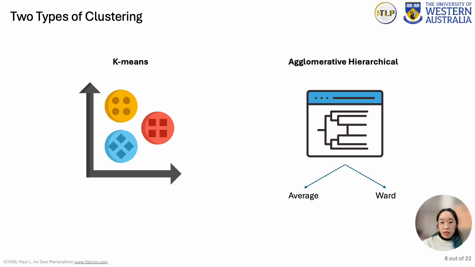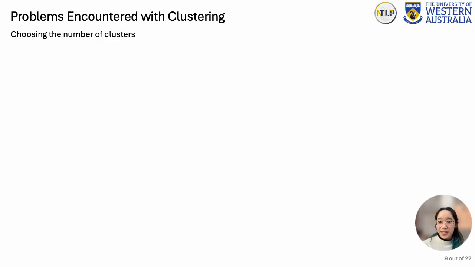Agglomerative hierarchical is where each item starts off as a cluster of one. Then the algorithm proceeds to join the most similar clusters together, and repeats the process until there is one giant cluster containing all the items. The process can be halted at any time when the desired number of clusters are remaining. Now, there are some challenges when performing clustering. The first one is that we don't know the number of clusters that exist within the dataset.